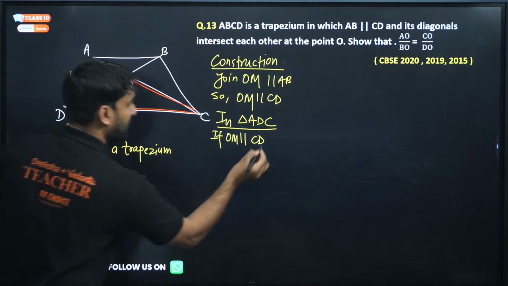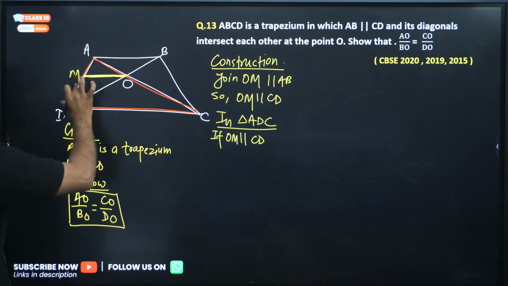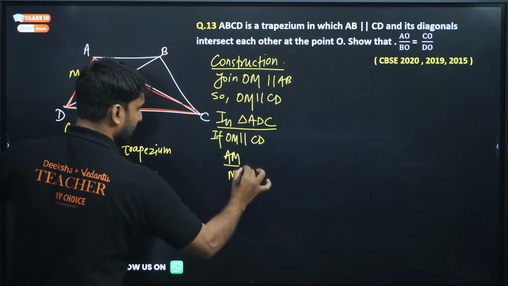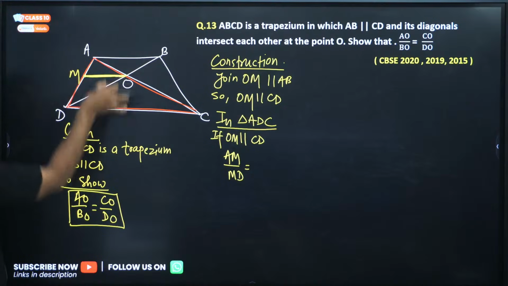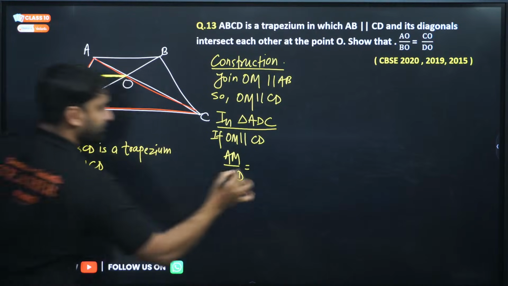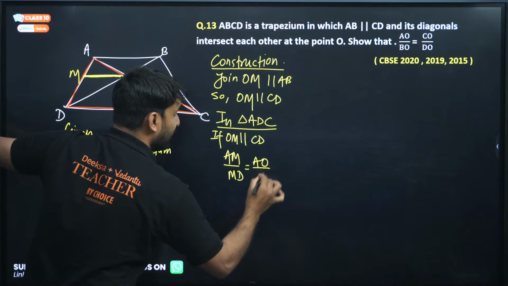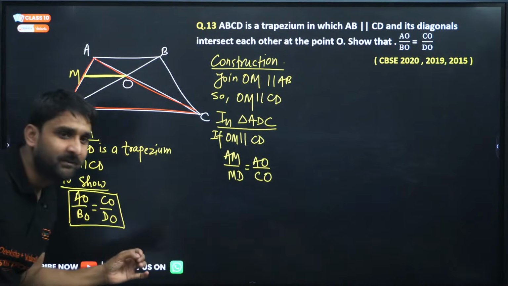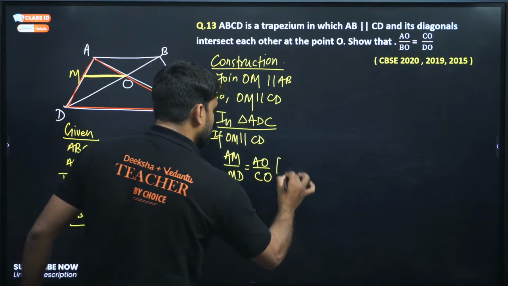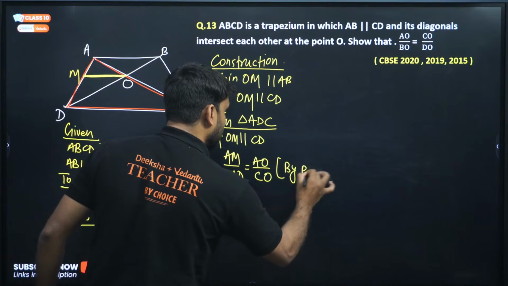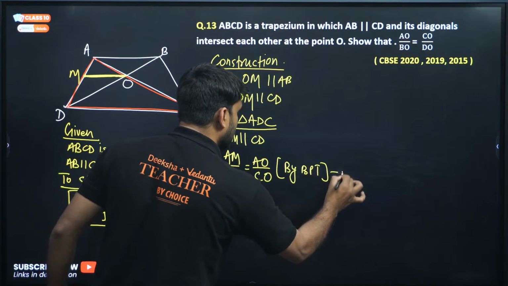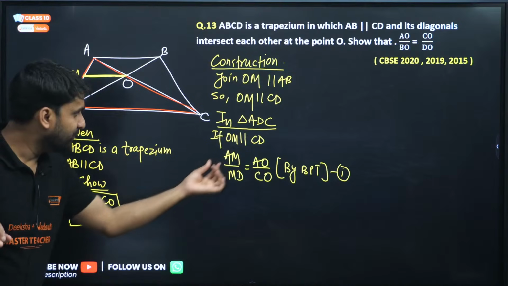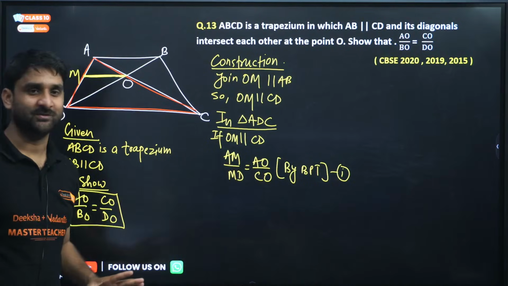So after applying BPT, we can write AM by MD will be equal to AO by OC, or we can also write CO. Is it clear, everyone? We can mention the reason here by BPT. There is no problem till here. So AM by MD is equal to AO by CO.